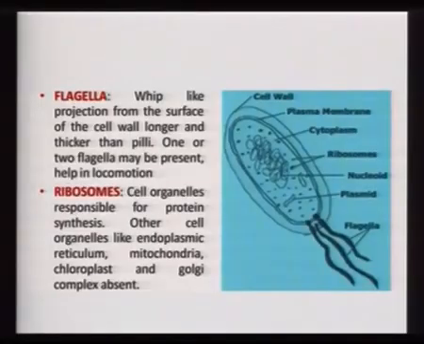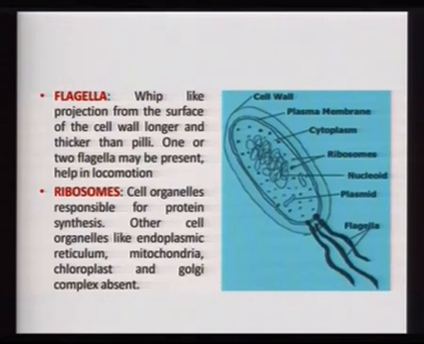Do they help in movement also? No. In movement, it is the flagella which help the bacteria. And as Dr. Sangamitra has rightly said, they have flagella for movement. They can have one, two, or more than two flagella which help them to move about.